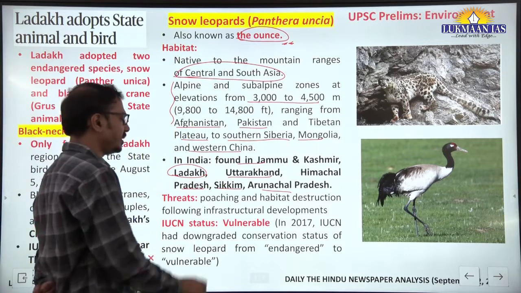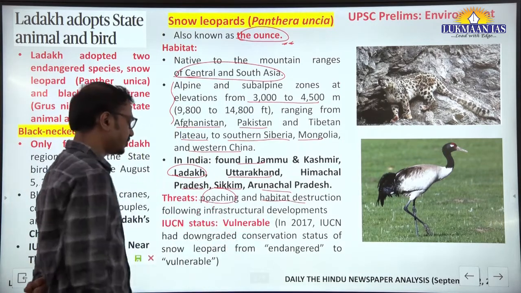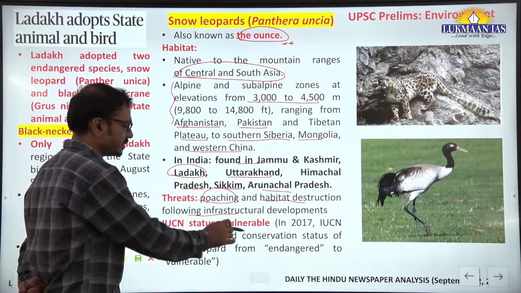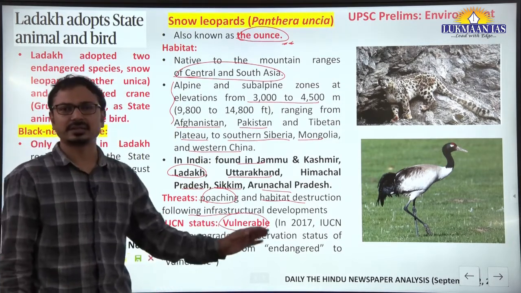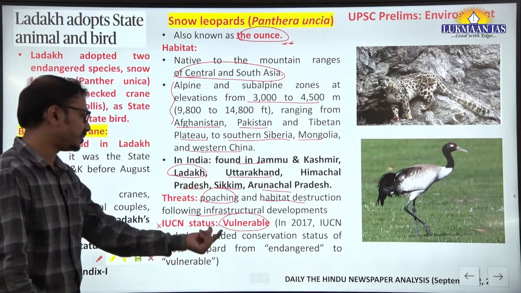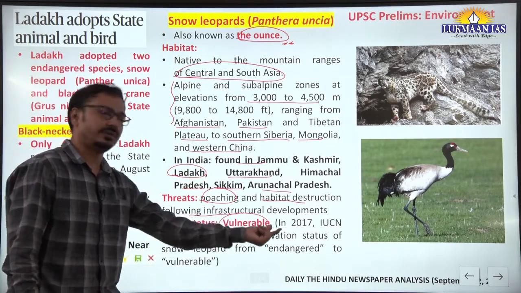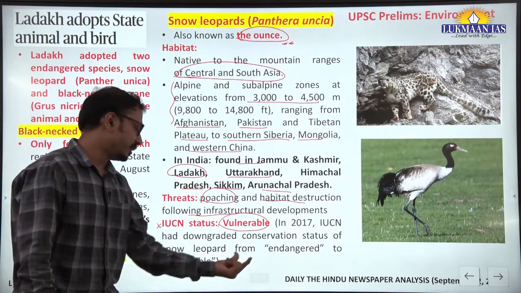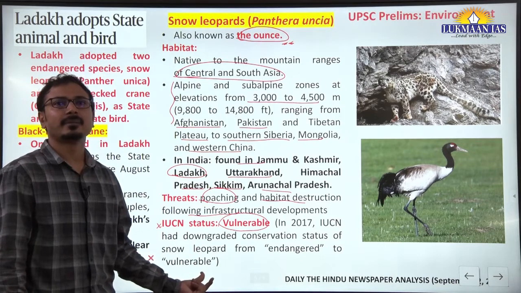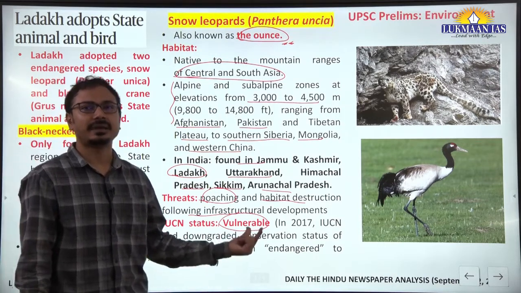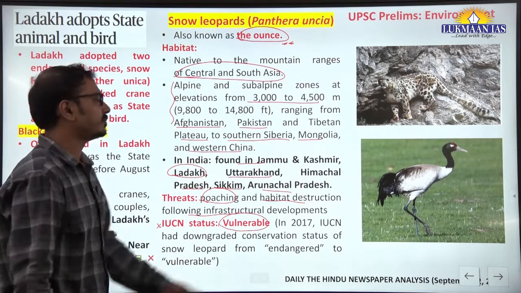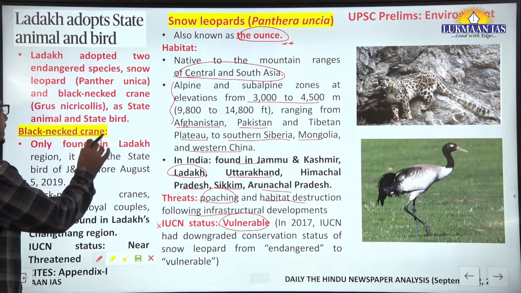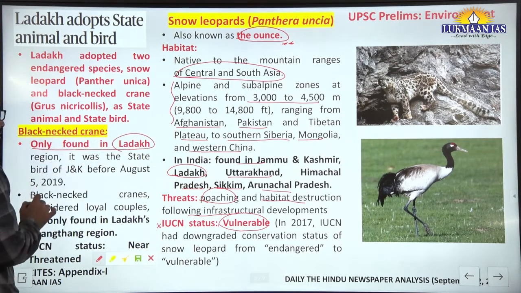Now what are the threats? Threats to this animal are poaching and habitat destruction following infrastructure developments. Then IUCN status is vulnerable. Try to understand, in some of the books it may be mentioned as endangered, but in 2017 IUCN downgraded the conservation status from endangered to vulnerable. Snow leopard is now the state animal of Ladakh Union Territory. Now the state bird is the black-necked crane. It is only found in the Ladakh region.